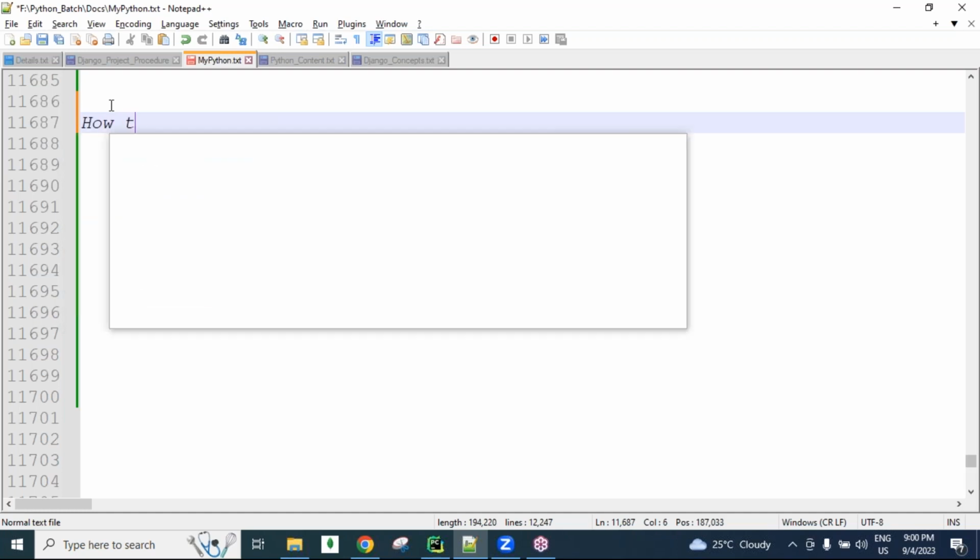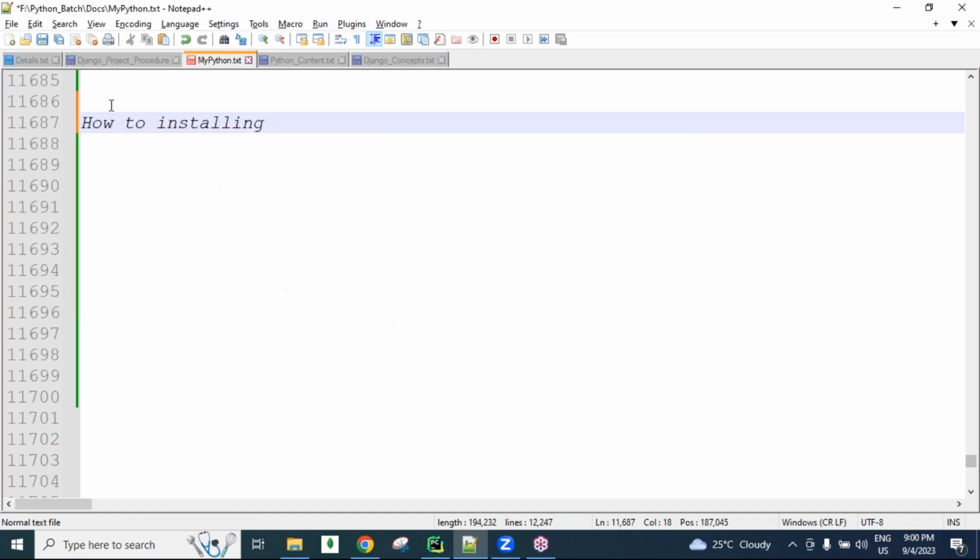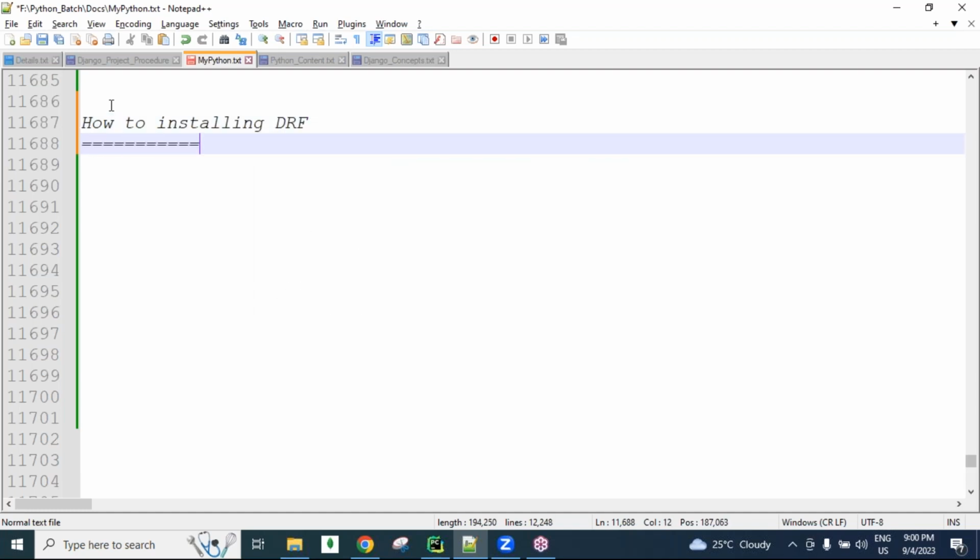How to install the Django REST framework, guys. How to install the Django REST framework. DRF stands for Django REST framework. Okay, the point to remember, guys.